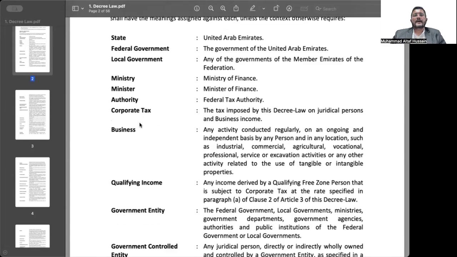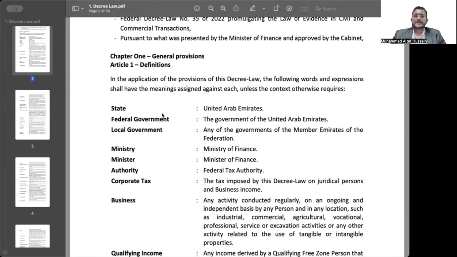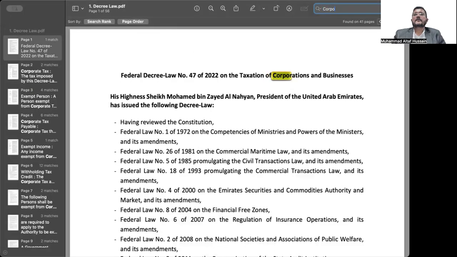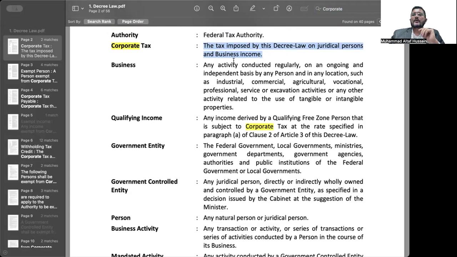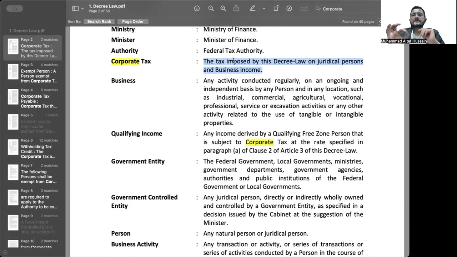In order to do that, we have to go to Article 1, which contains definitions. I'm just going to type it, if we can quickly look at it. There you go. Here's the definition of corporate tax. And this definition says, I'm going to highlight this for you, the tax imposed by this decree law on juridical persons and business income. This decree law means the law that we are studying right now, which is the corporate tax law of UAE, the federal decree of corporate tax.